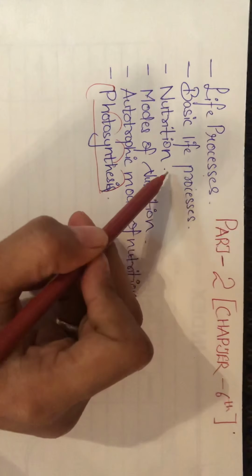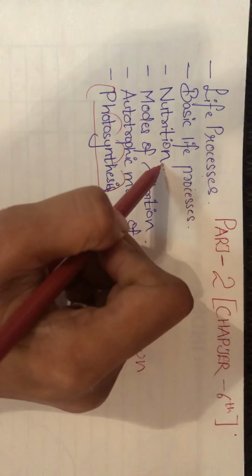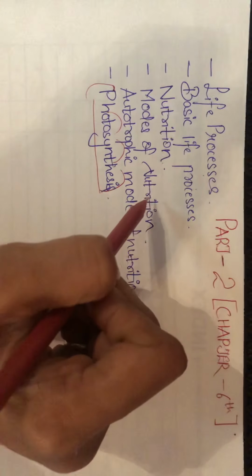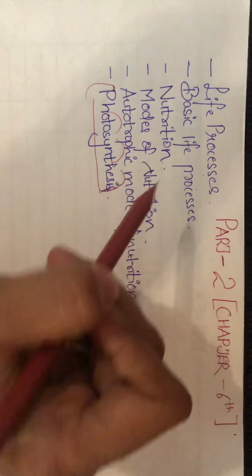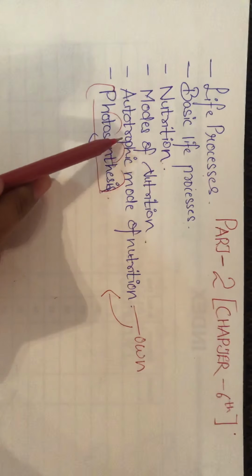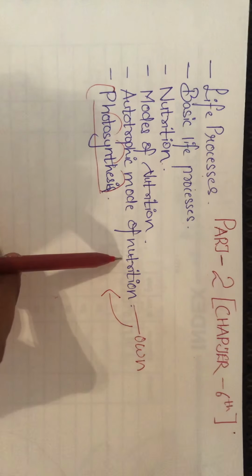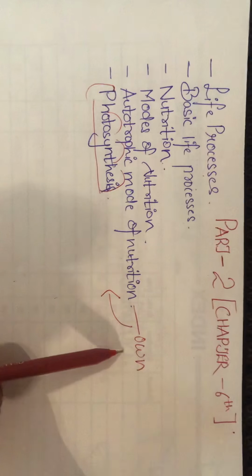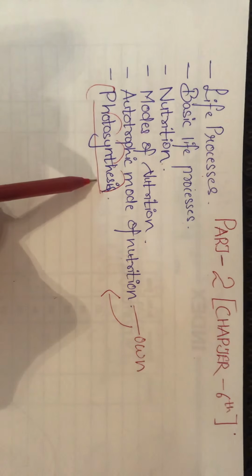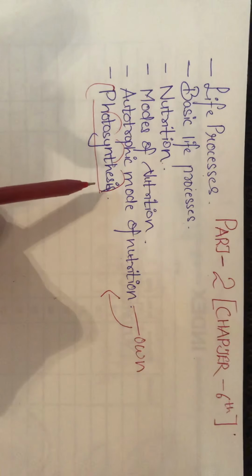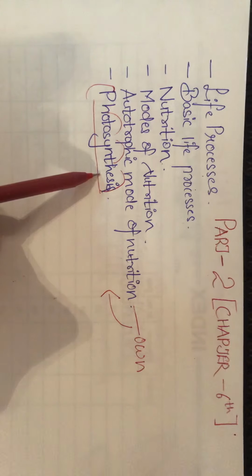Then in that we started with the very first basic life process, that is nutrition, and we also dealt with modes of nutrition. Talking about the very first mode of nutrition, that we have already studied in the first part, that is the autotrophic mode of nutrition, wherein the organism prepares its own food by the process of photosynthesis. And that is why in this part we are going to study the process of photosynthesis.